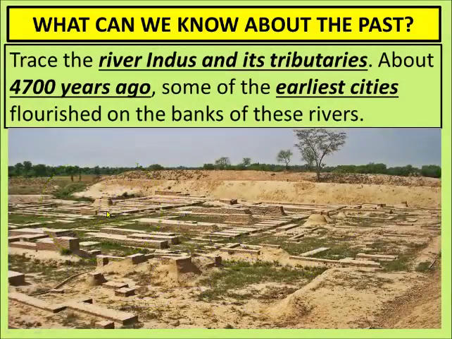Civilization I am talking about, you must have heard about the civilization of Harappa and Mohenjo-daro. If you have not heard, then in class 6 you are going to read about these two civilizations. Civilization means complete community, village or town. So these are the remains of those earliest cities which were there around 4700 years ago. They were being found by some of Indian archaeologists